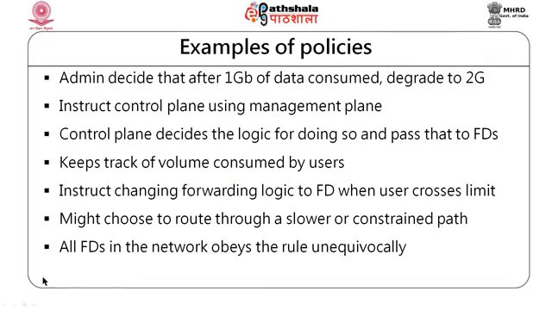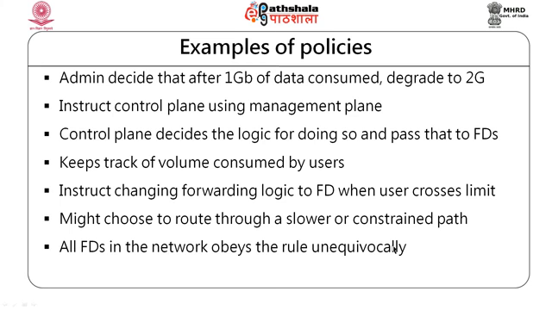When the forwarding device forwards the traffic, the administrator monitors the traffic. When it crosses that limit, the controller will provide an additional rule to that switch, that this particular user should now be routed as if it is 2G. So, this is an example of how this is done, and all forwarding devices in the network obey the rule unequivocally.